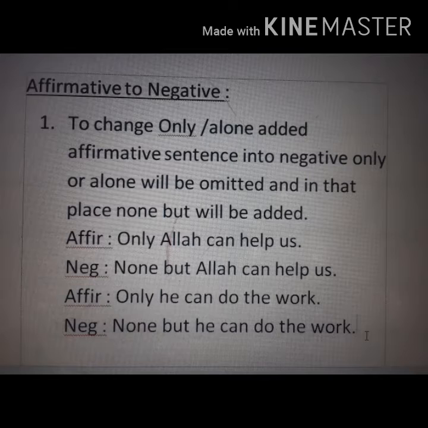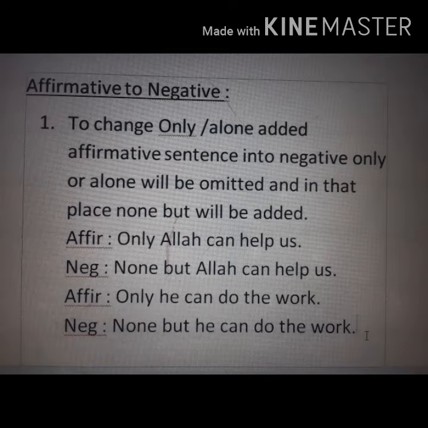And what is a negative sentence? A sentence in which any negative statement is given, that is a negative sentence. So we have to transform affirmative statement into negative statement, and there are several rules of affirmative to negative. The first rule is alone or only added affirmative sentence. If you get